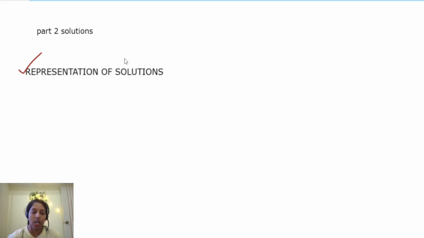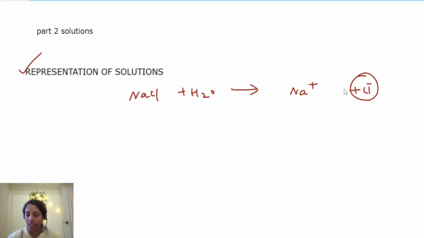And the solution part, how do you represent a solution? Suppose NaCl is dissolved in water. The main thing is the size of the ions. They will separate into their ions, so Na+ and Cl-. Which one is higher in size? Yes, Cl- is higher in size.